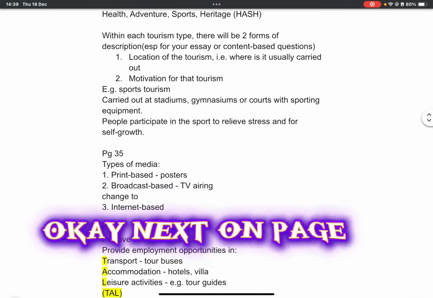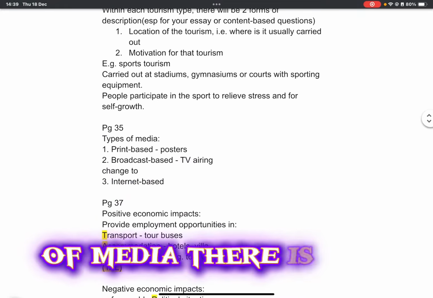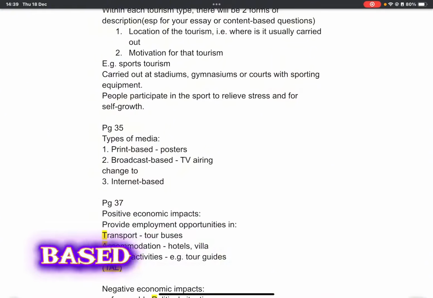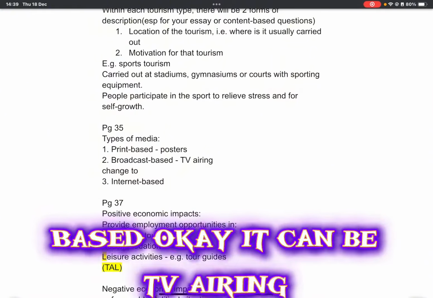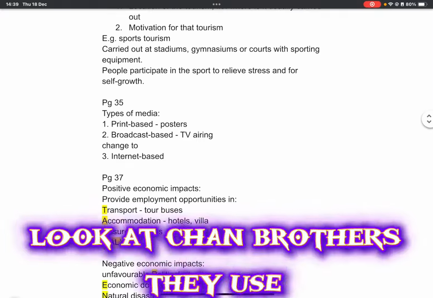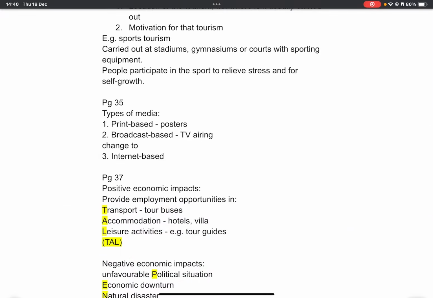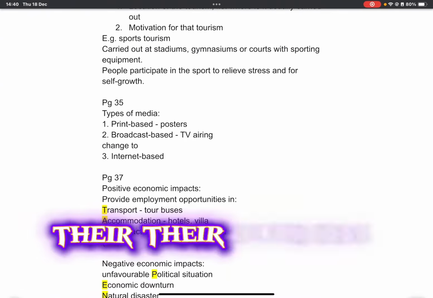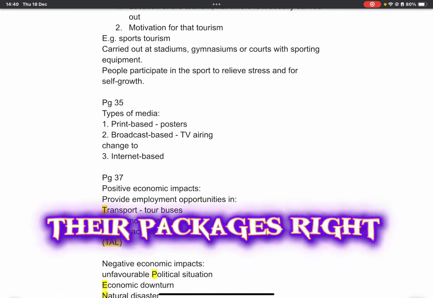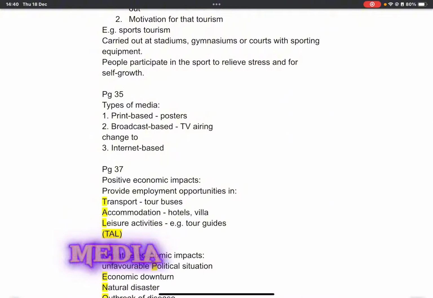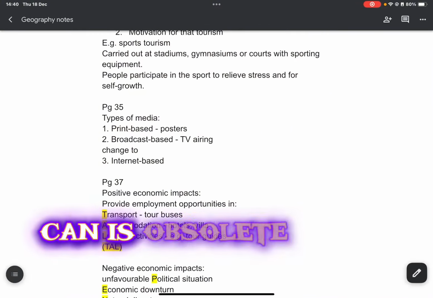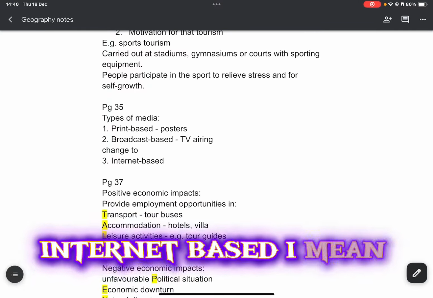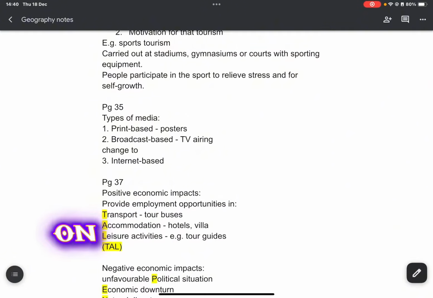Next, on page 35, types of media. There is PIB: print-based, internet-based, and broadcast-based. It can be TV airing. Just look at Chan Brothers. If I'm not wrong, they use radio to promote their business and their packages. So this is a form of broadcast media. Print-based is obsolete right now because of social media. Internet-based, we see it all over the internet, on YouTube ads and everything.